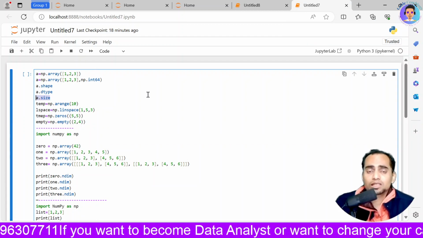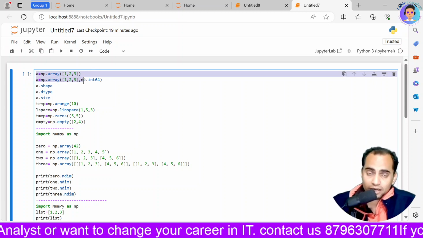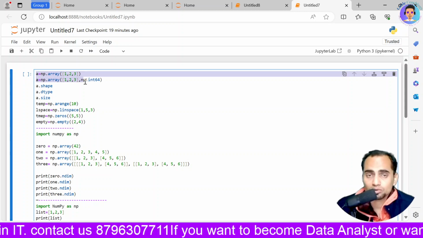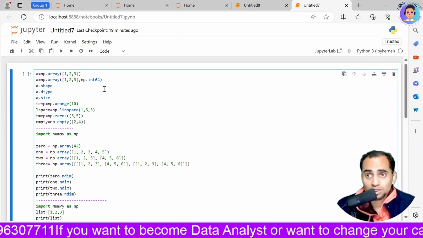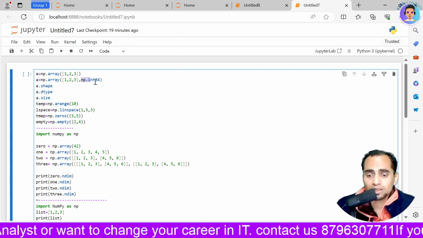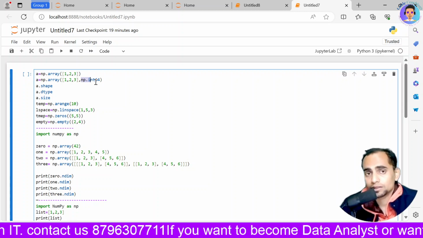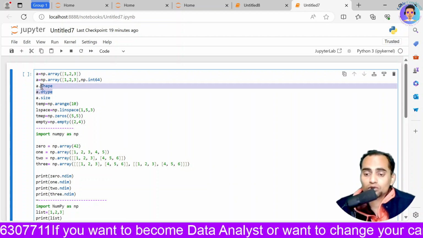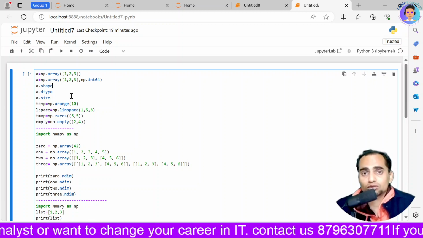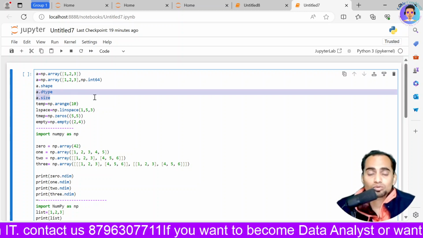So let's quickly revise what all things we have learned. Whenever we are creating an array, we will be using NumPy in Python, because it gives a lot of inbuilt functions to work with it. Then if I want to change the data type, we can use np.int and we can give int8, int16, int32 and int64, whatever we want. Then if we want to know the shape of it, whether 2 by 2, 3 by 3, 4 by 4, how many columns and rows there are, we can use shape. Dtype is used for identifying the data type. Then size is used to identify the size.